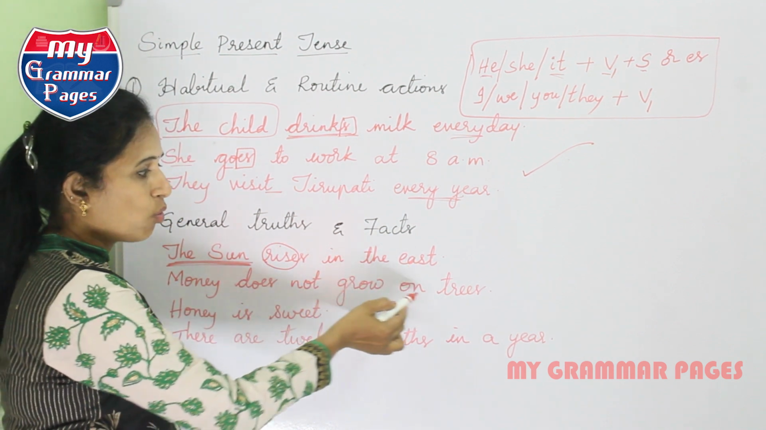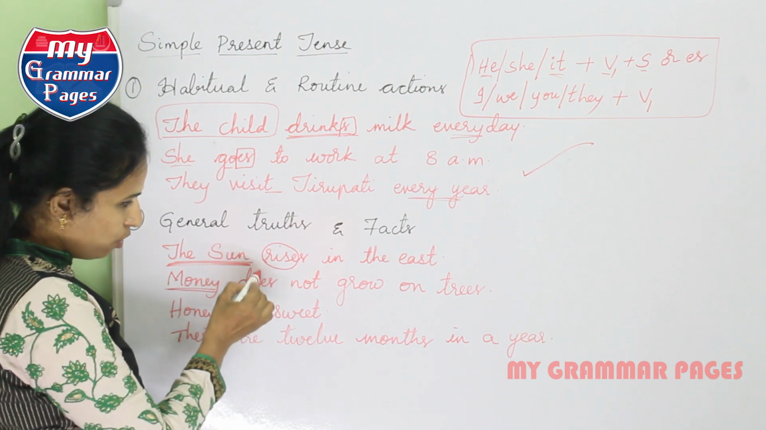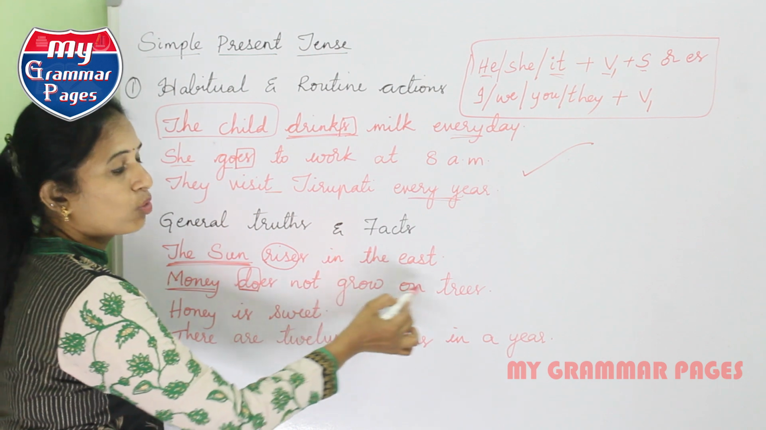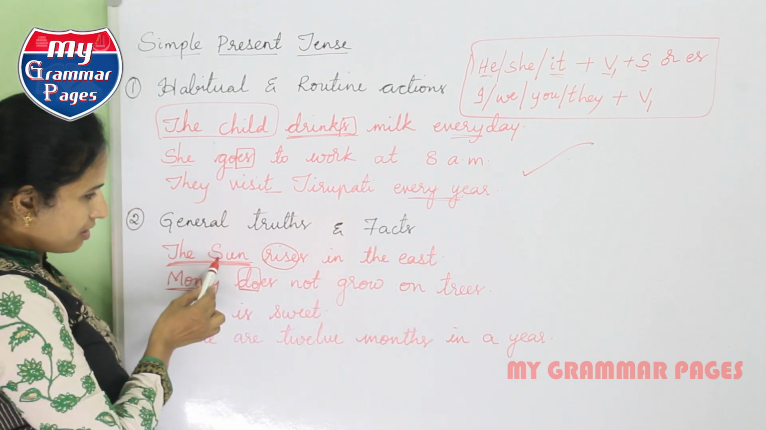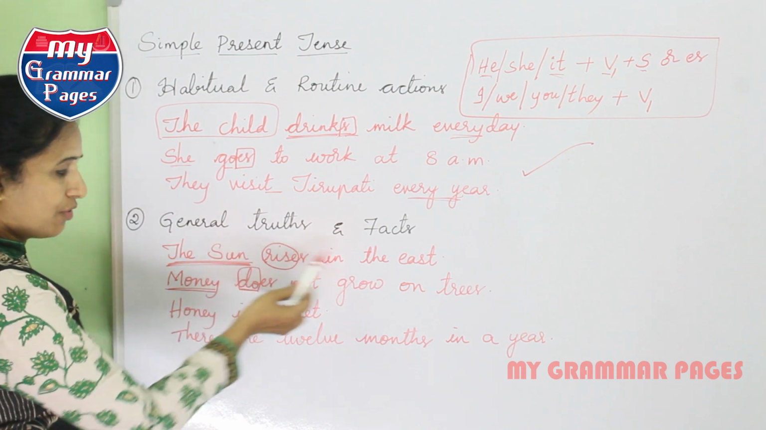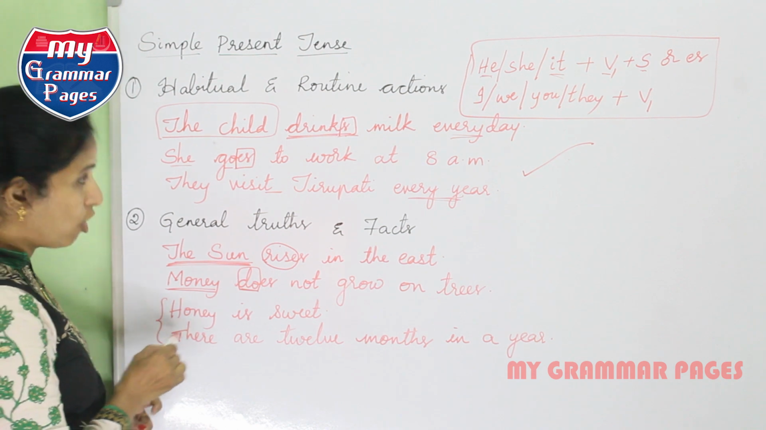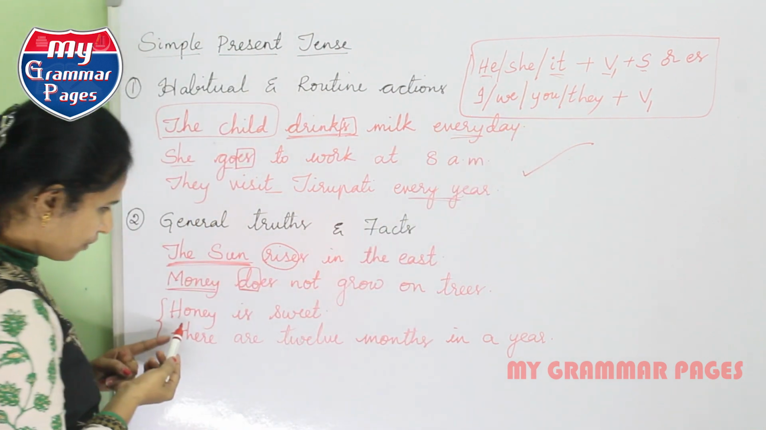Money does not grow on trees. So money is singular, so I have taken do plus es, does not grow on trees. This is the general truth. I mean, the sun rises in the east and money does not grow on trees. Now coming to these two, they do not satisfy this structure.